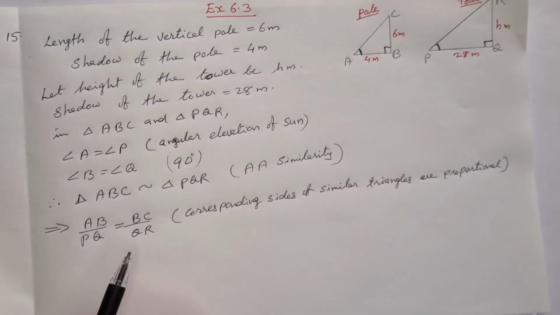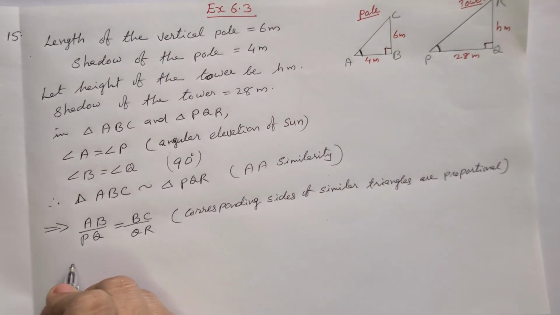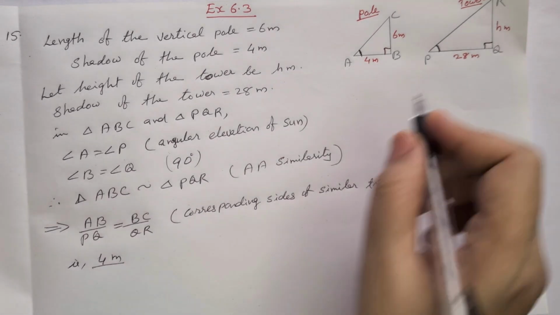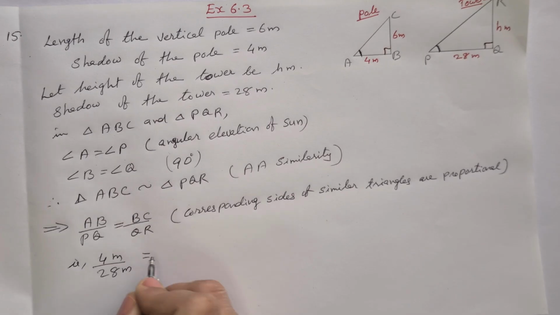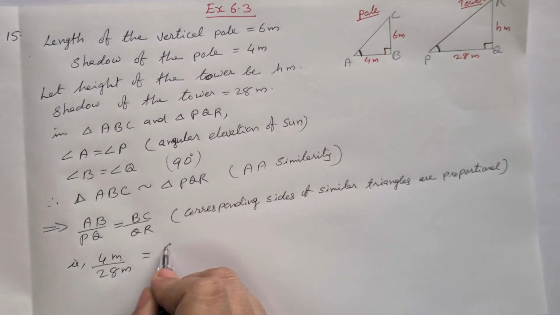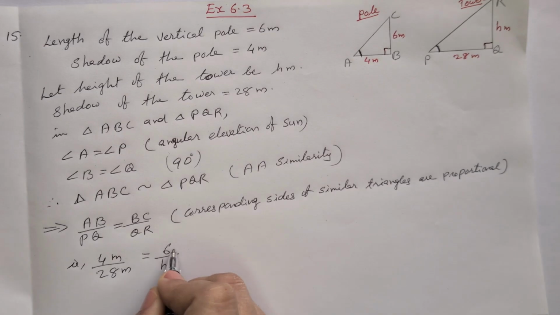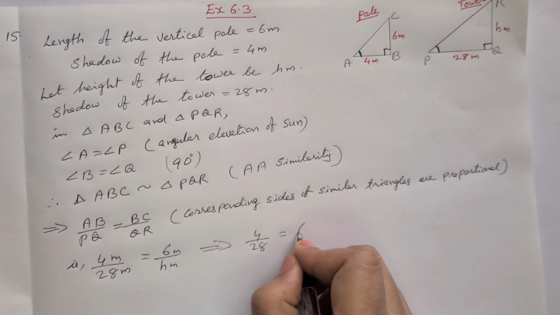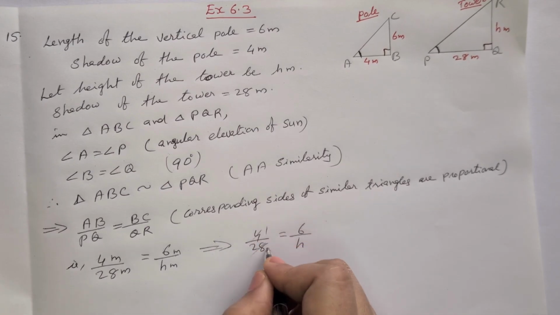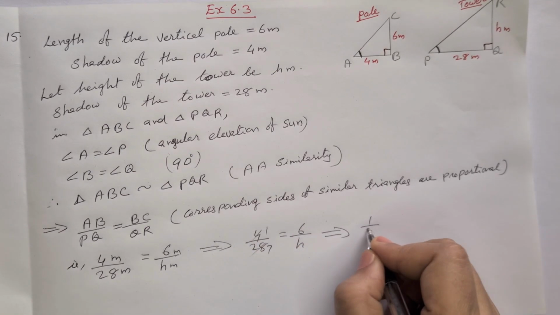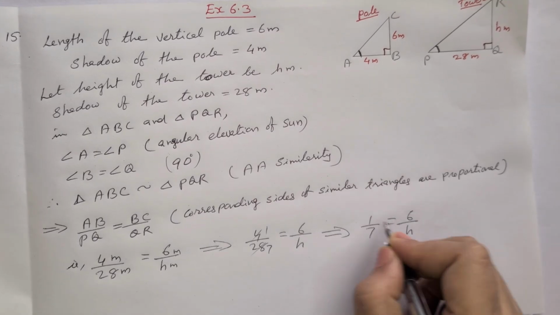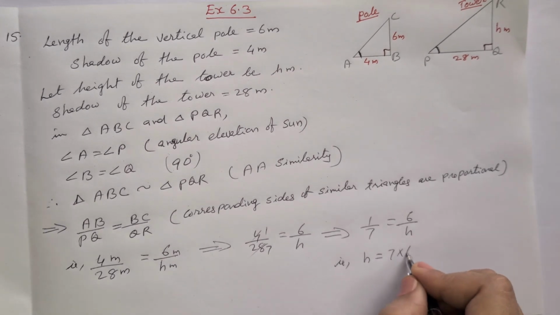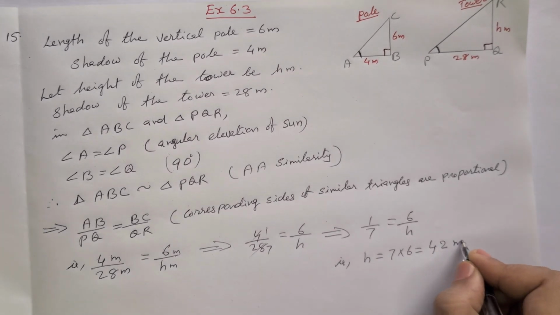AB is here 4 meter, so 4 by 28 is equal to BC 6 by H, which implies 4 by 28 is equal to 6 by H. We can simplify: 1 by 7 is equal to 6 by H. Cross multiply, H is equal to 7 into 6, 42 meter.